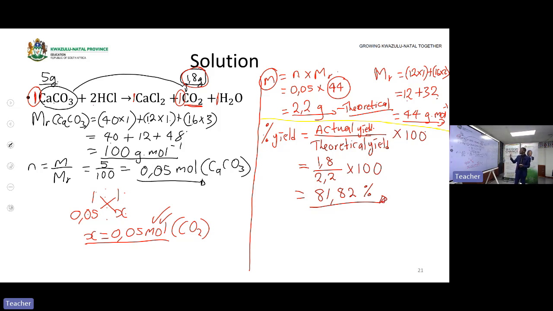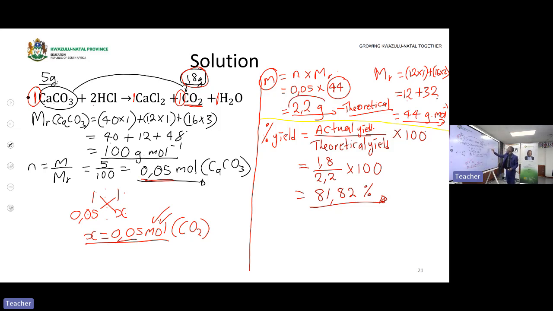The percentage yield is 81.82%. I hope you get this calculation. Firstly, we calculated the number of moles of calcium carbonate, which is 0.05. Then we used it to find the number of moles of carbon dioxide, which is 0.05.